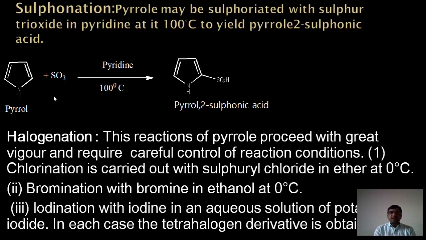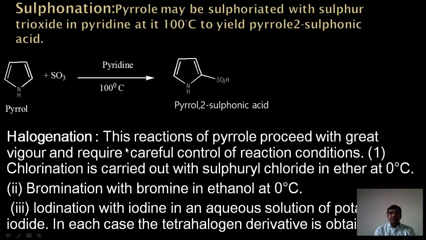Sulfonation reaction. When pyrrole reacts with sulfur trioxide in presence of pyridine at 100 degrees centigrade, whereas in furan it was a lower temperature of 70 degrees, we will get pyrrole-2-sulfonic acid.